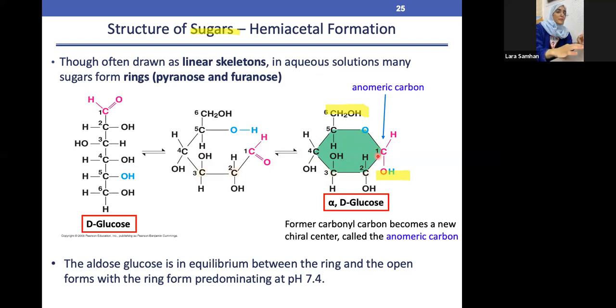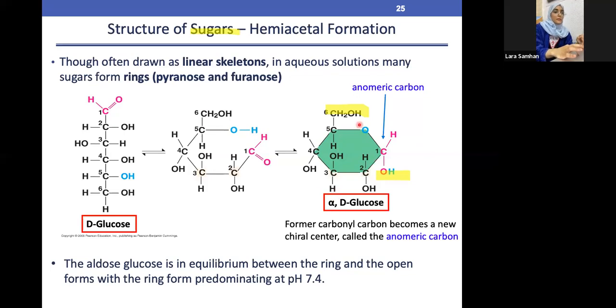Why do we usually count from carbon number 1? Which is in this case this one, because it has the double bond O, and it has the aldehyde group. So we usually count from number 1 onwards. So this is number 1, 2, 3, 4, 5, and this is number 6. So we have this 6 carbon carbohydrate, which is glucose. Why do we call it D? Because the hydroxyl group, the OH group, is on the right side. As we said, if it's a ring structure, it's quite difficult to know if it's on the right side or left side, but with the Fischer structure, it's way easier to know if it's on the right side or on the left side.